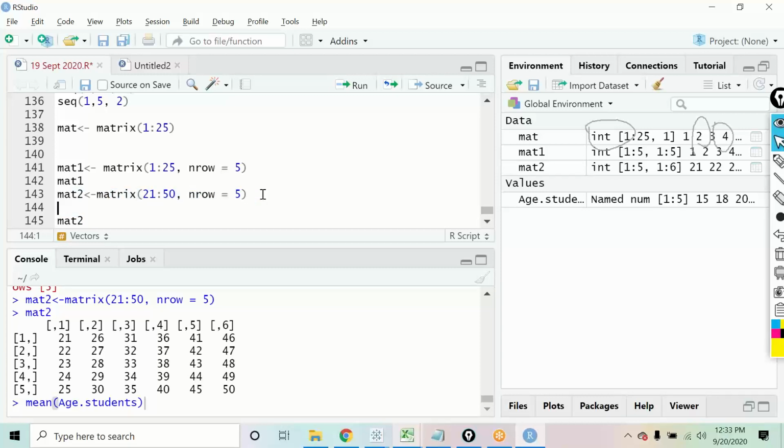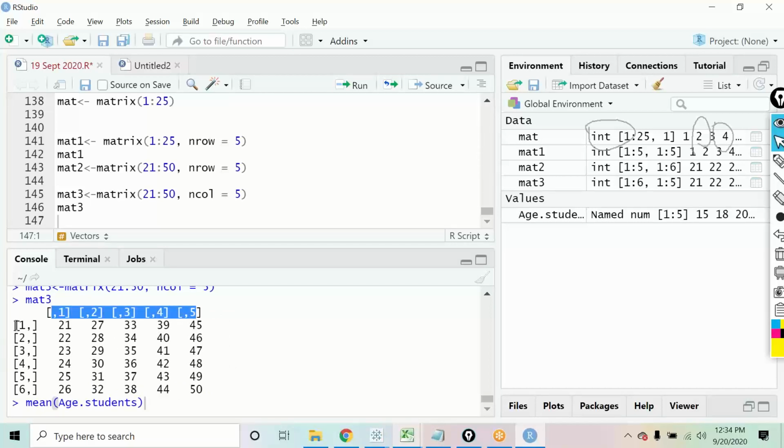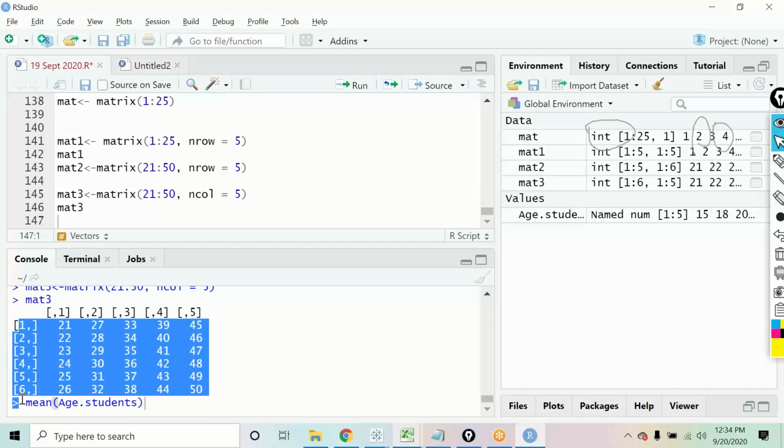If I create the same matrix over here, I'll call it mat3. Instead of passing the number of rows, if you want to pass the number of columns, you can type ncol, number of columns. So if you say ncol equal to 5, now you will get 5 columns and rows will be 6, right? So if I create this and check out mat3, see, now I've got 5 columns, 1, 2, 3, 4, 5, and the number of rows are automatically adjusted according to that. So now you're getting 6 rows in this case.